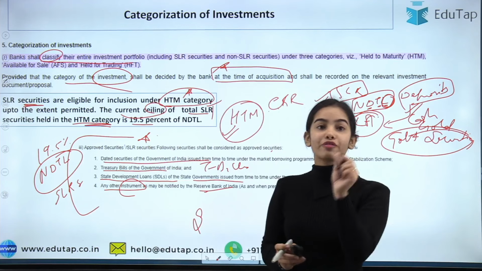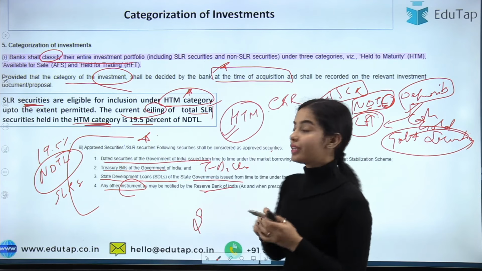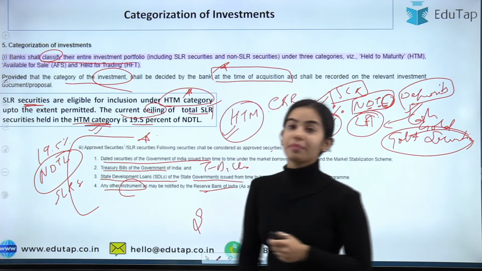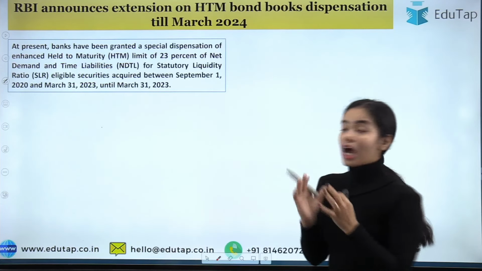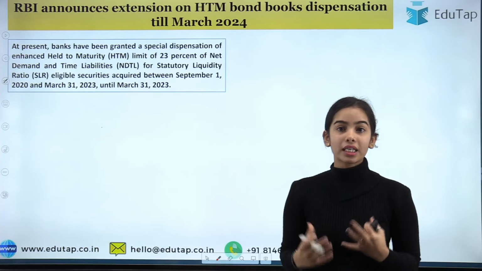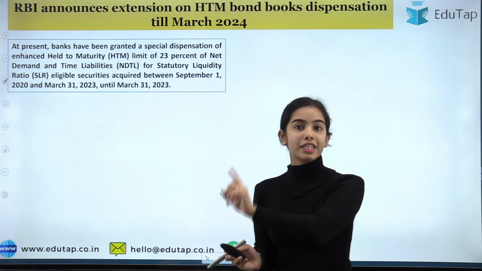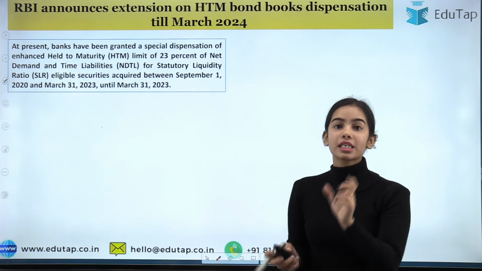So 19.5% of the NDTL, of the SLR securities, they can keep in the HTM category. Okay. So now what has happened? What is the news article now? I hope you have understood that the SLR securities can come under the HTM category. Okay. And SLR securities are what?